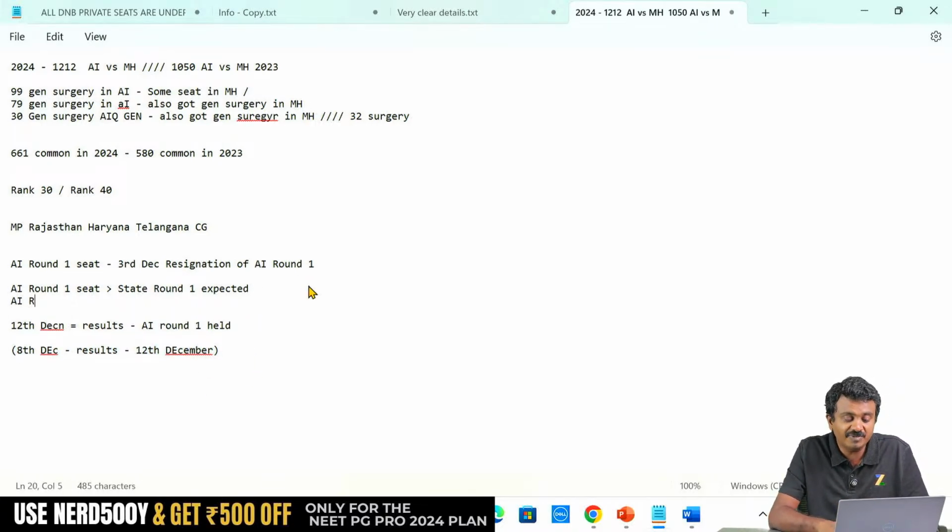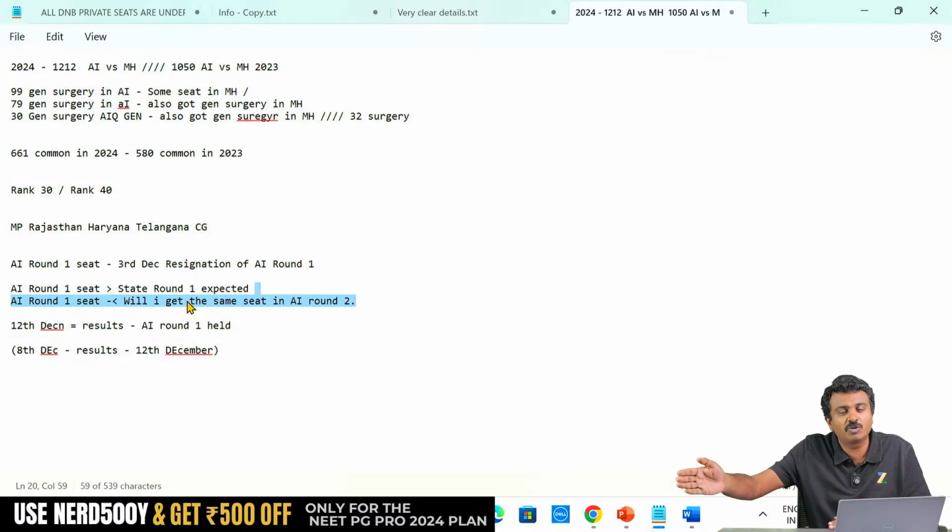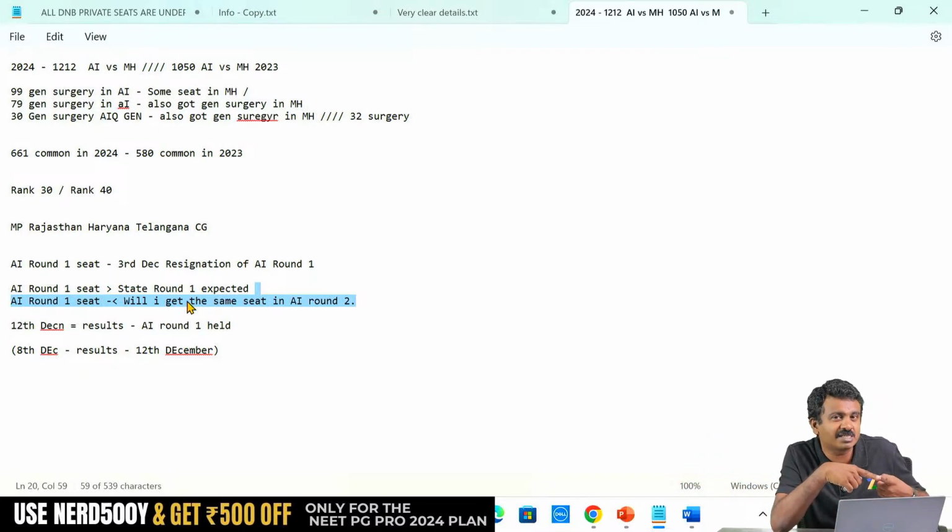Or you can think whether, if I resign my All India round 1 seat now, will I get the same seat in All India round 2? Let us say I don't get a state seat, but I am 100% sure this All India round 1 seat will come back. Like we saw the Kasturba general surgery example. Definitely there are going to be vacancies. There are 5 seats in my open category. Kasturba had 7 seats, so it was easy.